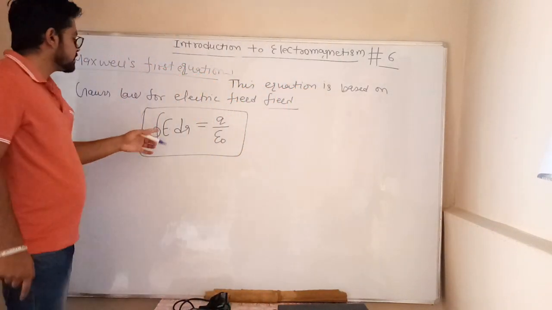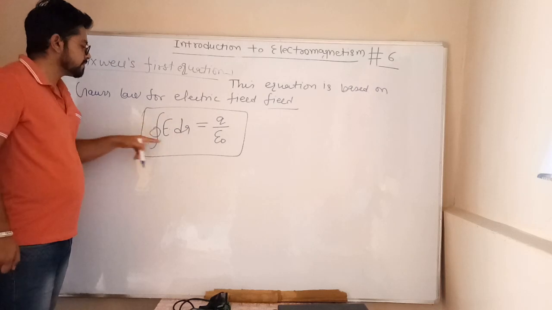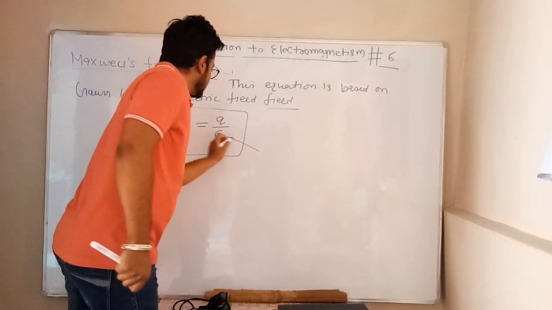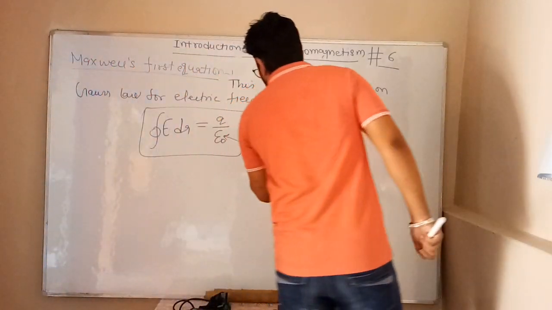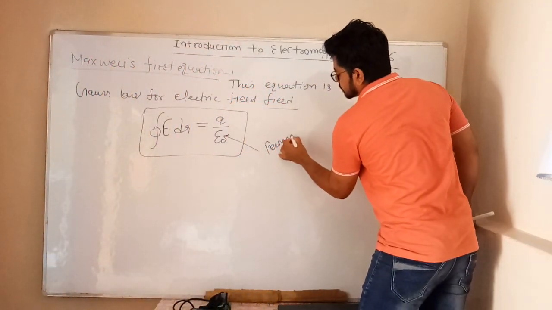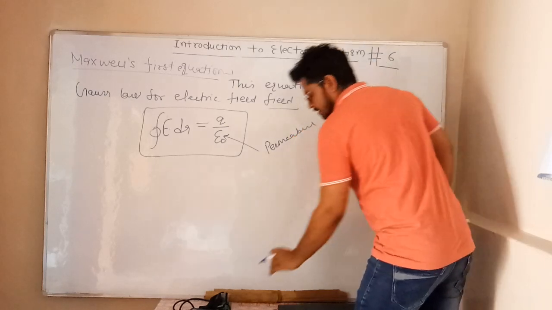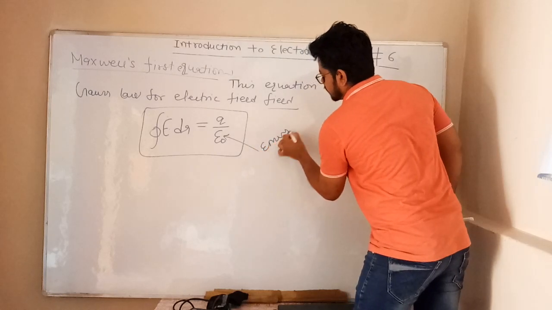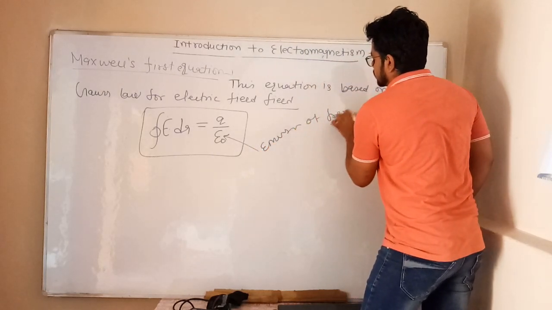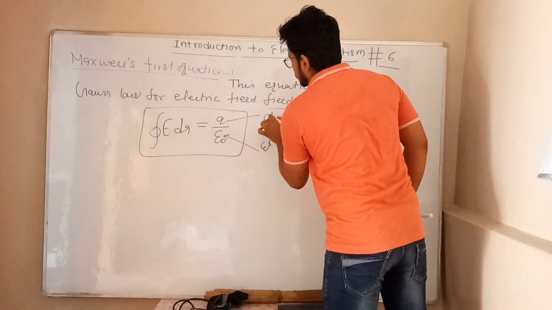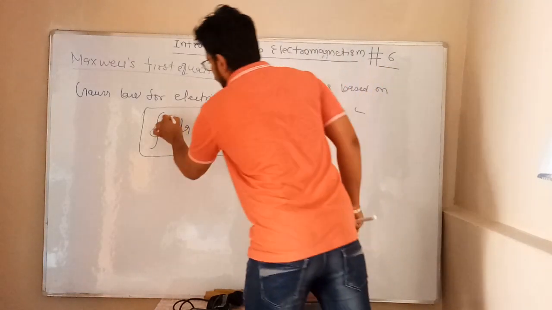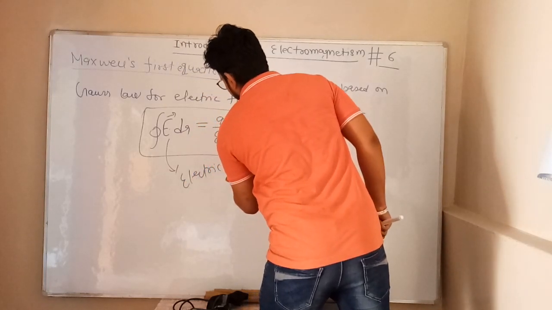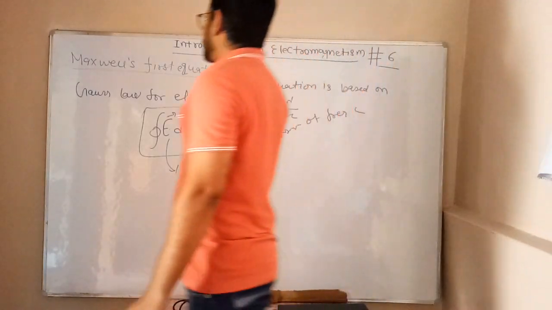What is epsilon naught? Permittivity, sorry, this is permittivity of free space. This Q is charge, and E, you know very well, is electric field. And this is the Gauss law for electric field.